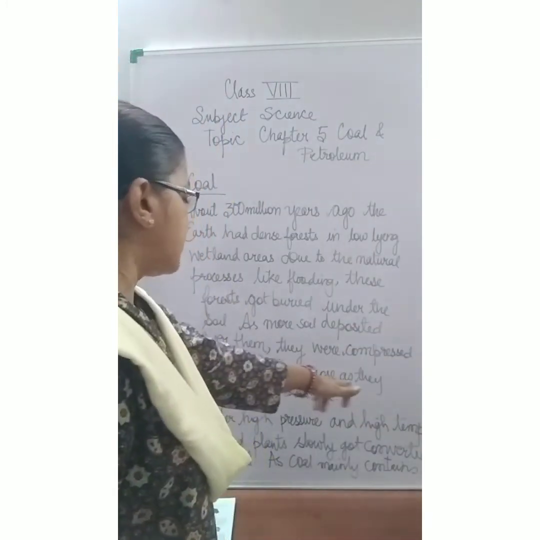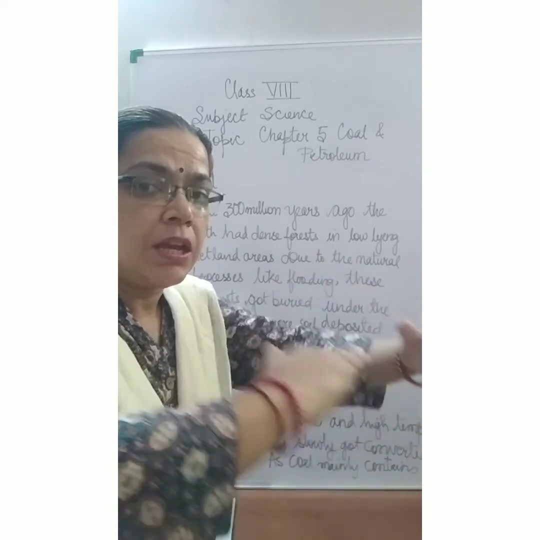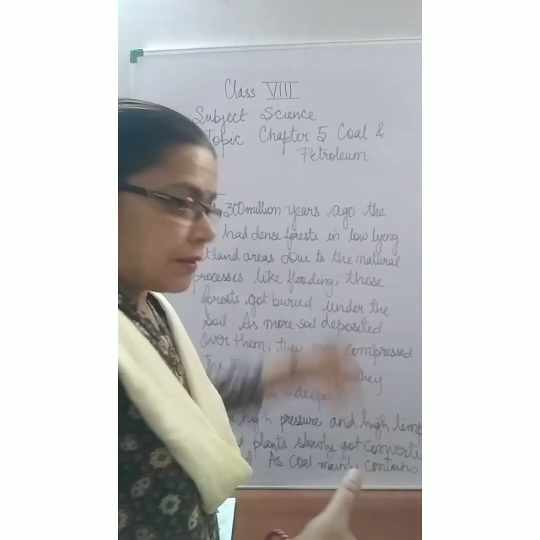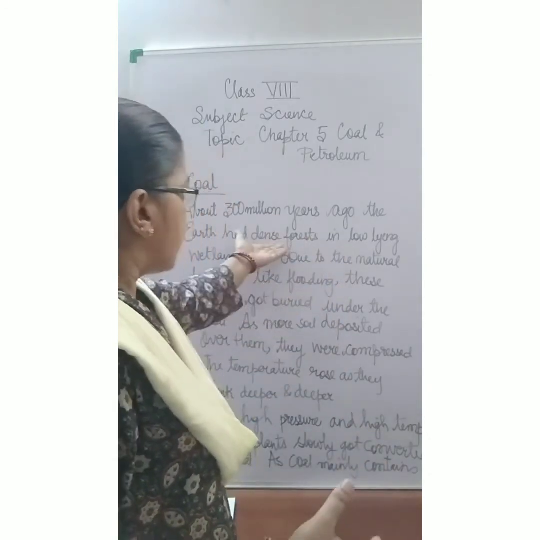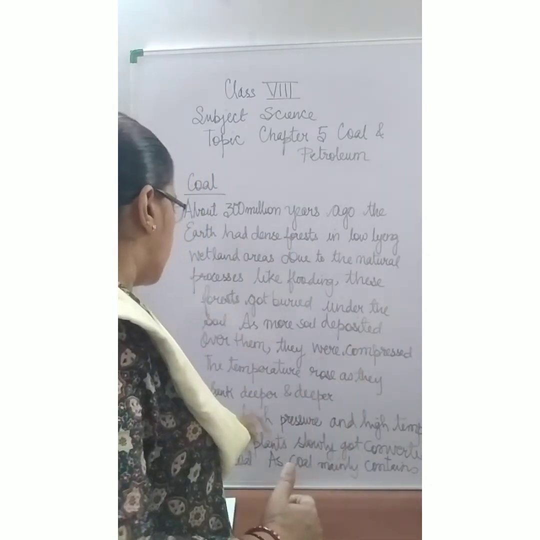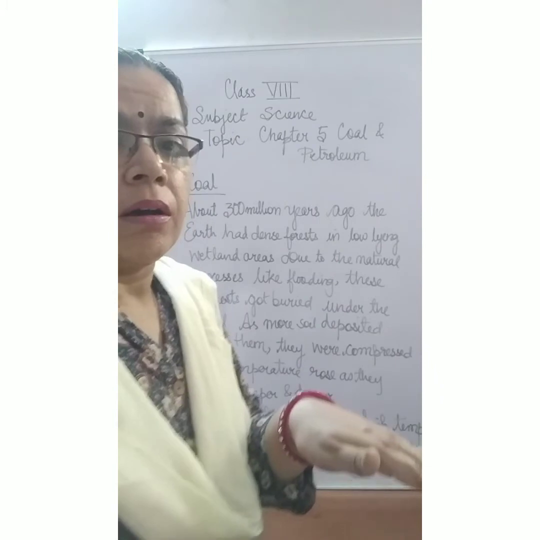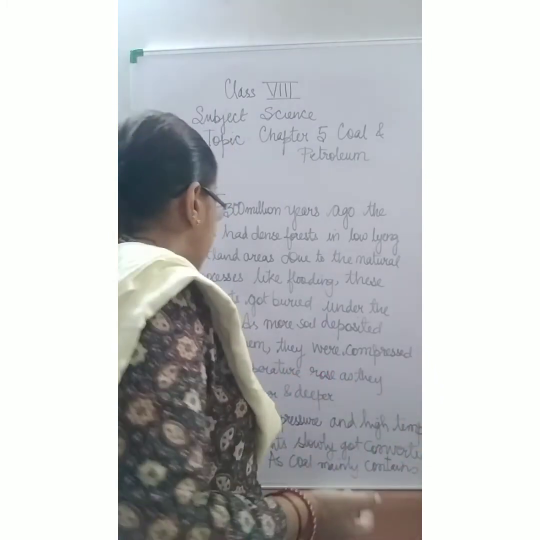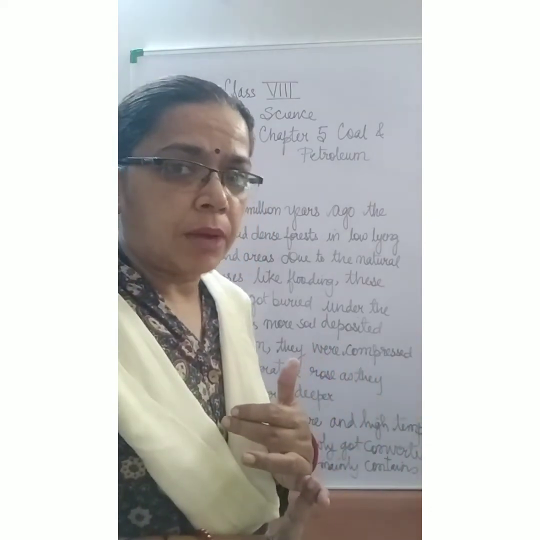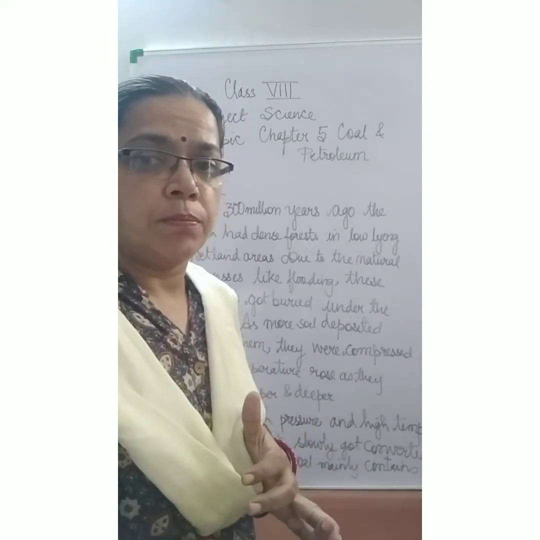The temperature rose as they sank deeper and deeper. जैसे जैसे इसके ऊपर soil layers बनते गए, वैसे वैसे इसका compression होते गया, and these plants, these forests that were once living became dead, and they sank deeper and deeper. Due to this, the pressure on them increased. This led to a high pressure and high temperature. दोनों temperature, तापमान बढ़ गया और pressure यानी कि दाब इन dead plants के ऊपर बढ़ गया.